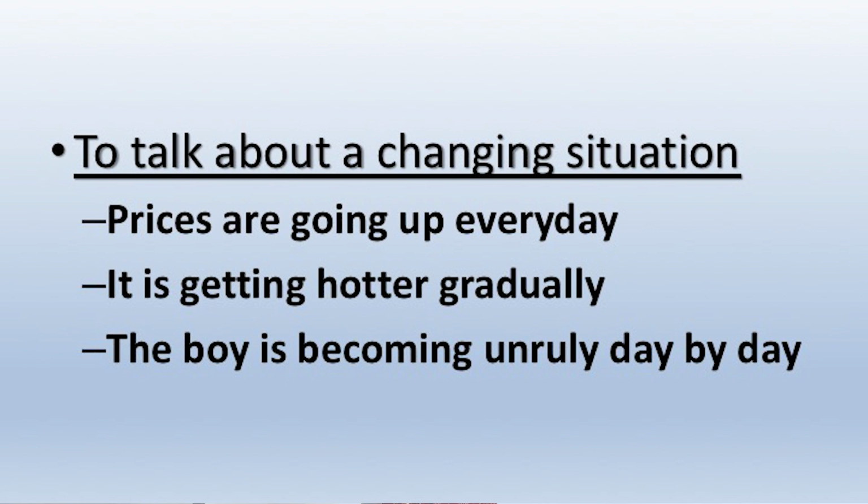Prices are going up every day. Every day the value of commodities, they are escalating and they are increasing, getting more and more. So, prices are going up every day. It is getting hotter gradually. The boy is becoming unruly day by day. To talk about this changing situation, we take the help of present progressive form of the verb.